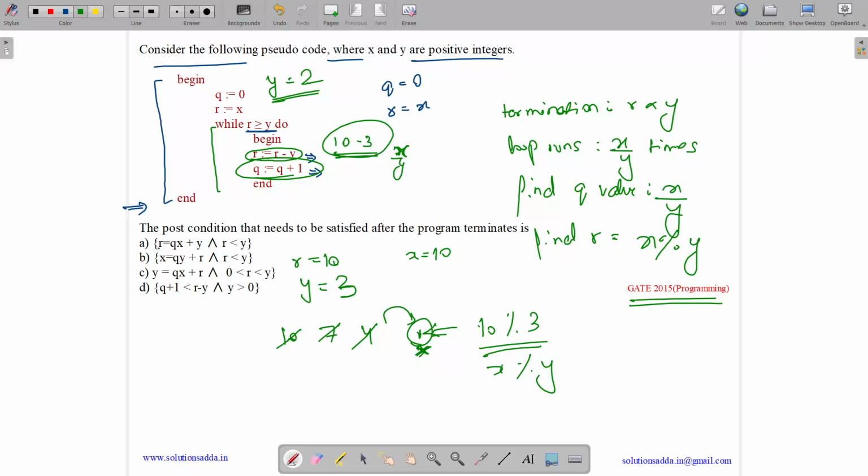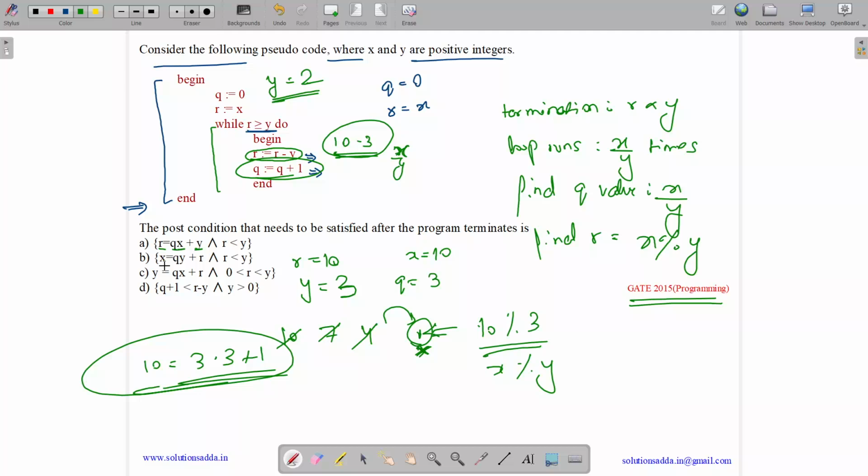Let us see. What is q? We have incremented q here 10 by 3 times, which means 3 times. So x equals q into y plus r. So x is our 10, q is 3, y is 3, 3 into 3, 9, and r is 1. So this is satisfying.